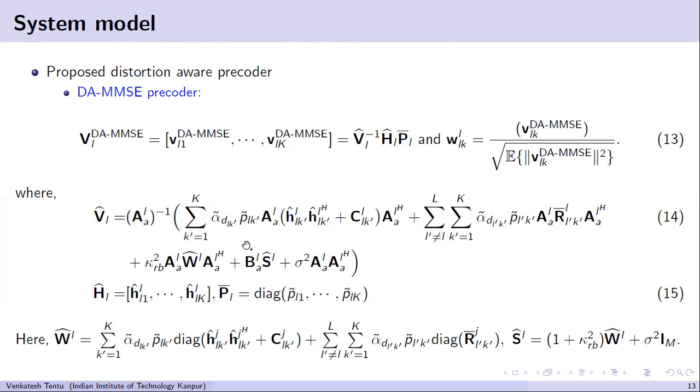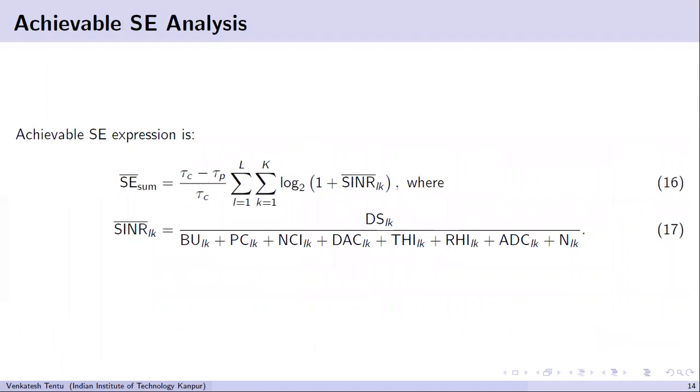Okay, so now that we have seen V hat, we will go to the achievable SE analysis section. As we have already seen, the signal that we have received at the UE consists of a desired signal followed by all the interfering noises: beamforming uncertainty, PC (pilot contamination), non-coherent interference, DAC noise, then THI noise, RHI noise (RHI is receive hardware impairments), ADC noise, and then AWGN noise. So basically the DS will be our desired signal and the rest will come under noise. So SINR is given by desired signal over noise.